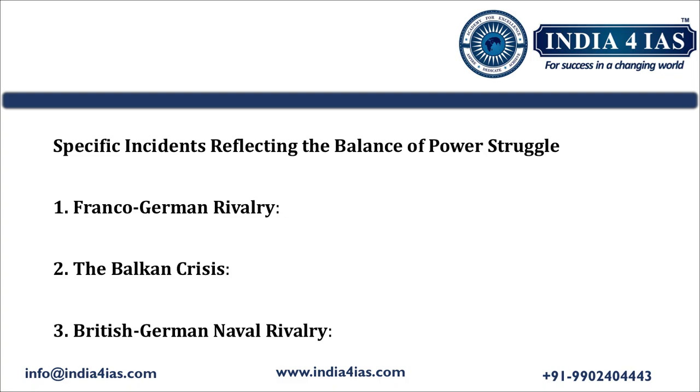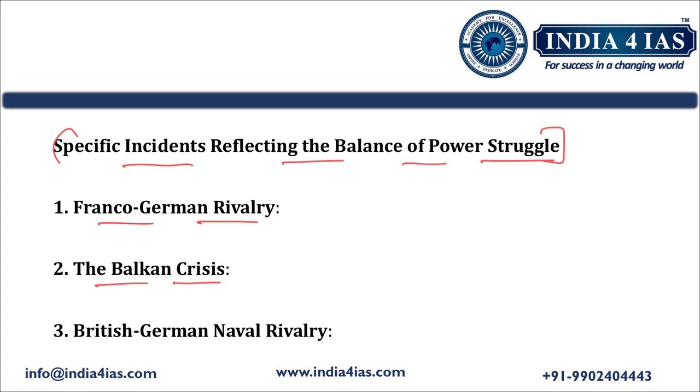After writing the causes for the First World War, we should also briefly mention the specific incidents which reflect that there was a struggle for the balance of power in Europe. The first one is Franco-German rivalry. In this rivalry, what happened? France faced a humiliating defeat and lost Alsace-Lorraine to Germany. This made France want to take revenge on Germany and restore its position in Europe. The desire to reclaim Alsace-Lorraine was a critical issue for France and a major factor in its alliance with Russia and Britain.